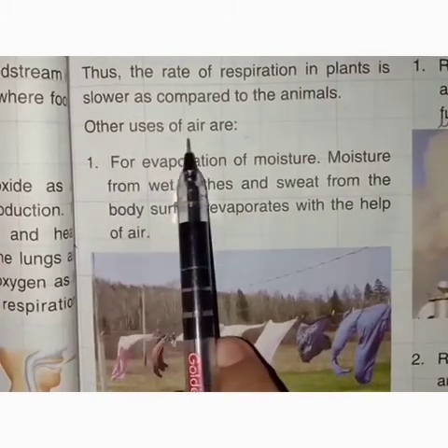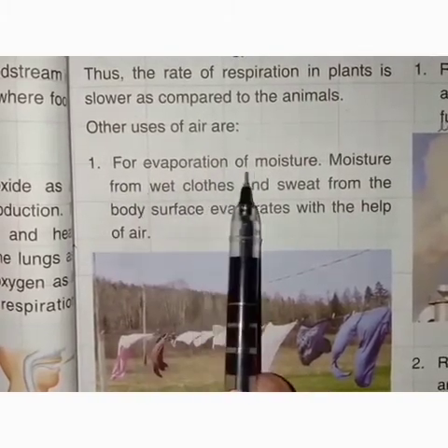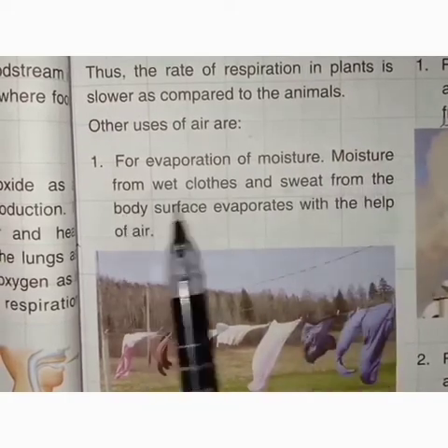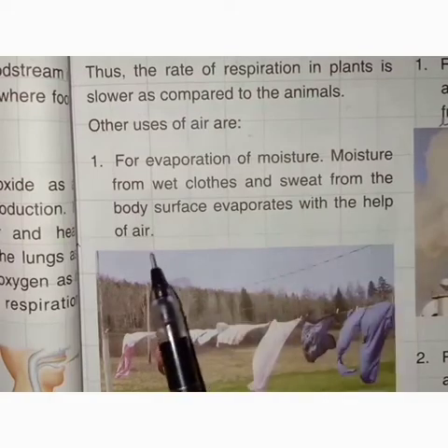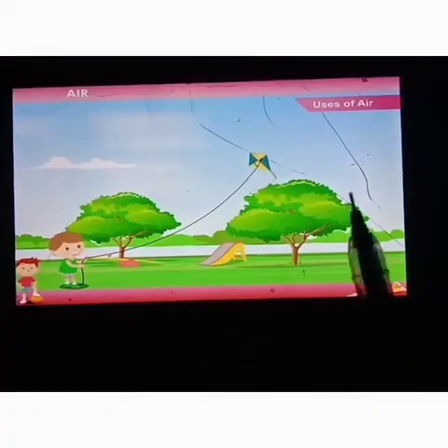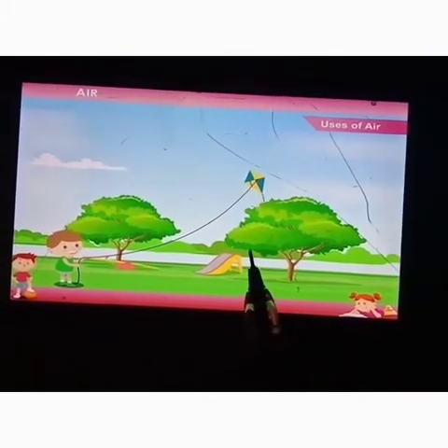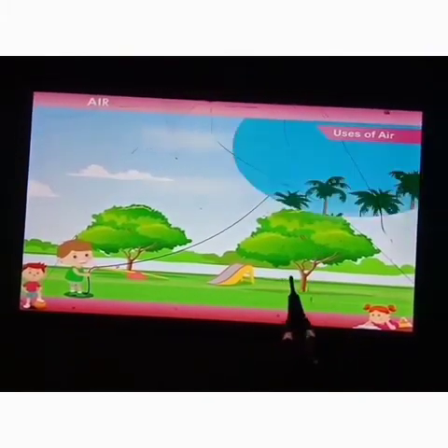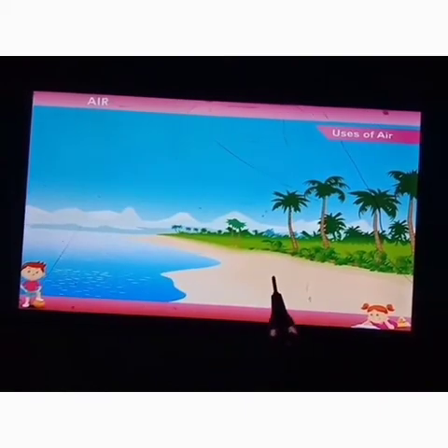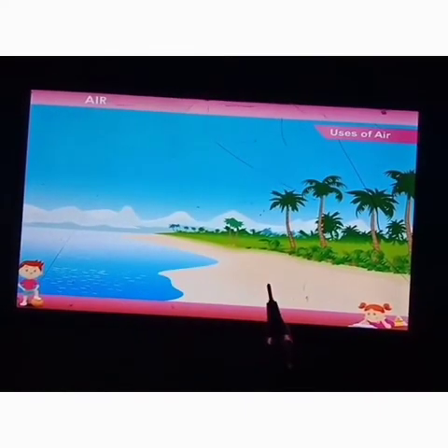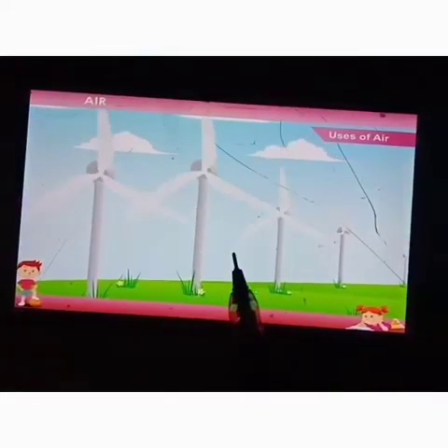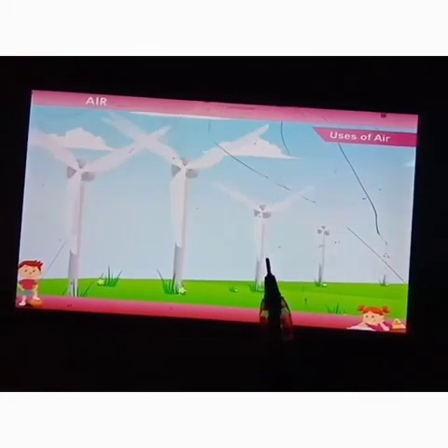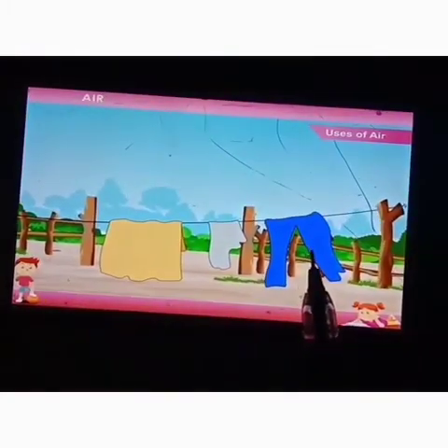Now, other uses of air. It is used for evaporation of moisture. Moisture from wet clothes and sweat from the body surface evaporates with the help of air. It helps in flying kites. It makes waves in rivers or seas. It helps in sailing of a boat. It moves the fans of a windmill. It helps clothes to dry.